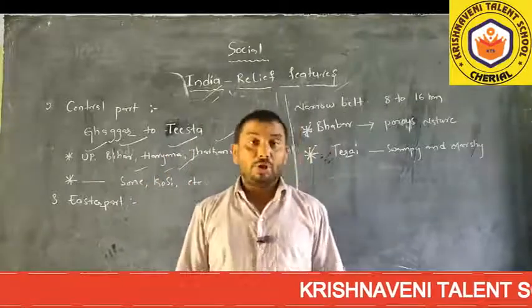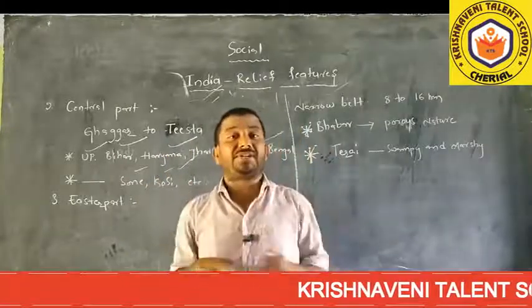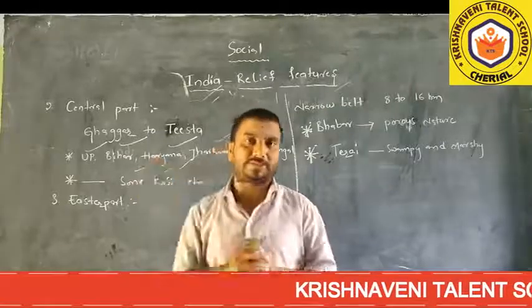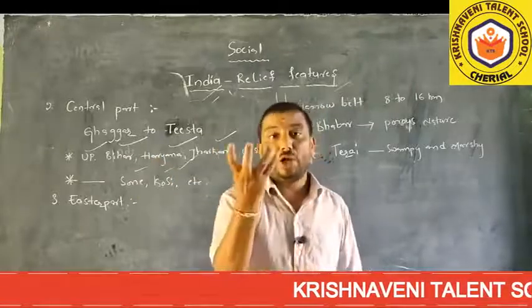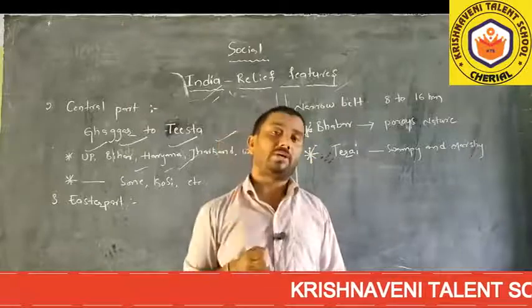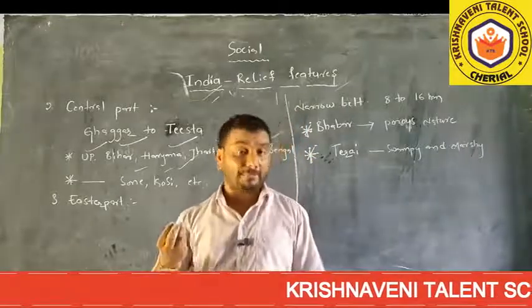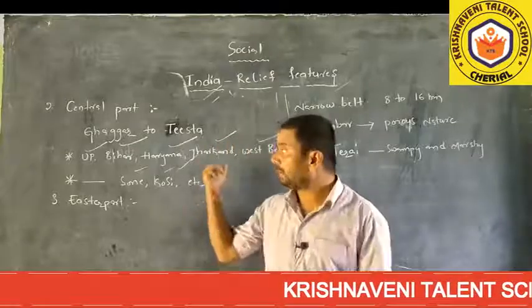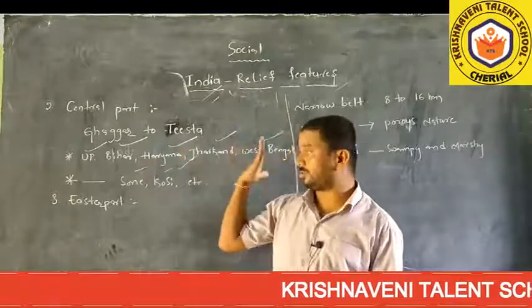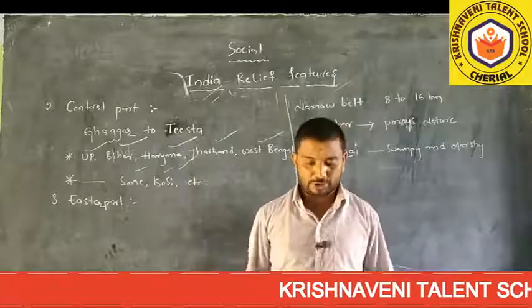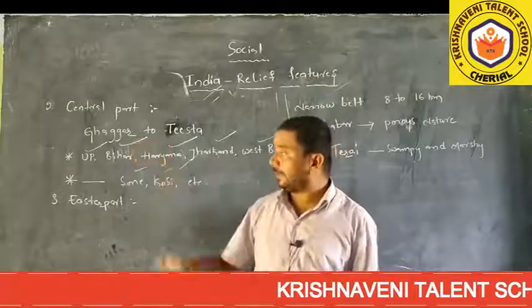The Ganga plain has a very flat surface, meaning gentle slopes, and fertile alluvial soil. It is very suitable for cultivating many crops. Uttar Pradesh, Bihar, Haryana, Jharkhand and West Bengal have good fertile soil. So this is the central part.